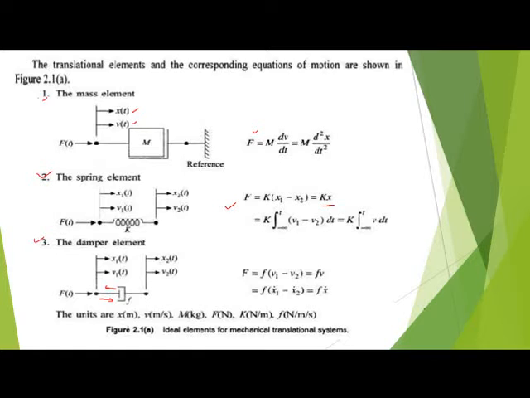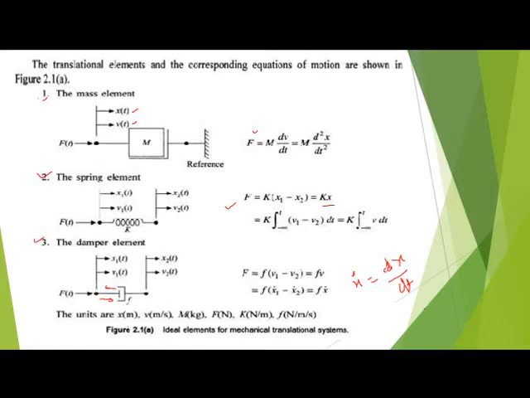Then the force equation: f(t) is equal to, since the damper element is directly proportional to velocity, f equals small f times (v1 minus v2), that is equal to small f times v. In terms of x, we write x1 dot minus x2 dot, where x1 dot means dx by dt.